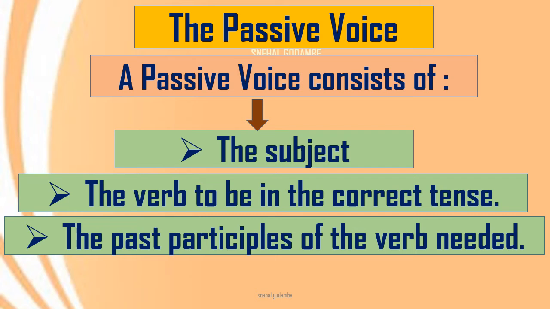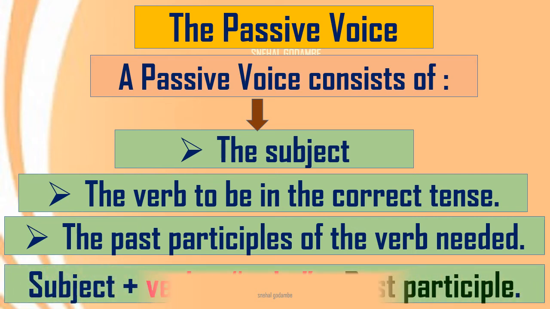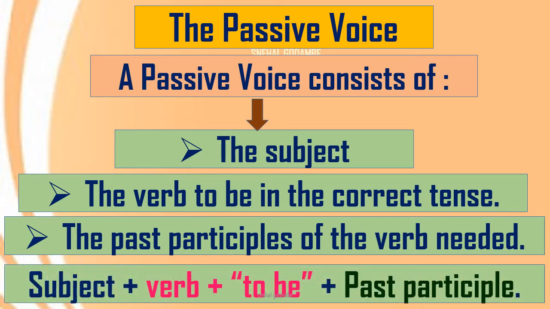So three things we have seen: the subject, the verb to be in correct tense, and the PP or the past participle. So see how will be the format: subject plus verb plus form of to be plus past participle. Okay, so the very important thing, the last format, you note it down and then you practice with that format.